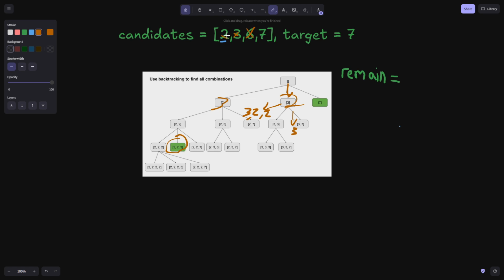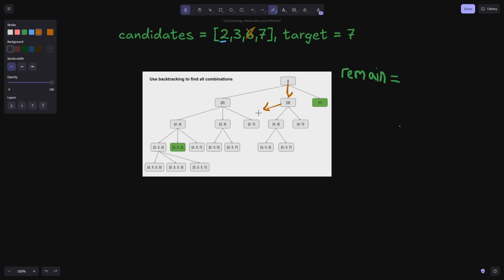If this was actually written like this, when we're at this 2, assume this is a 2, we wouldn't ever want to branch off to a 3 because it's below the index where we're at, or back an index. And we don't care about that. Let me go back to the original example.